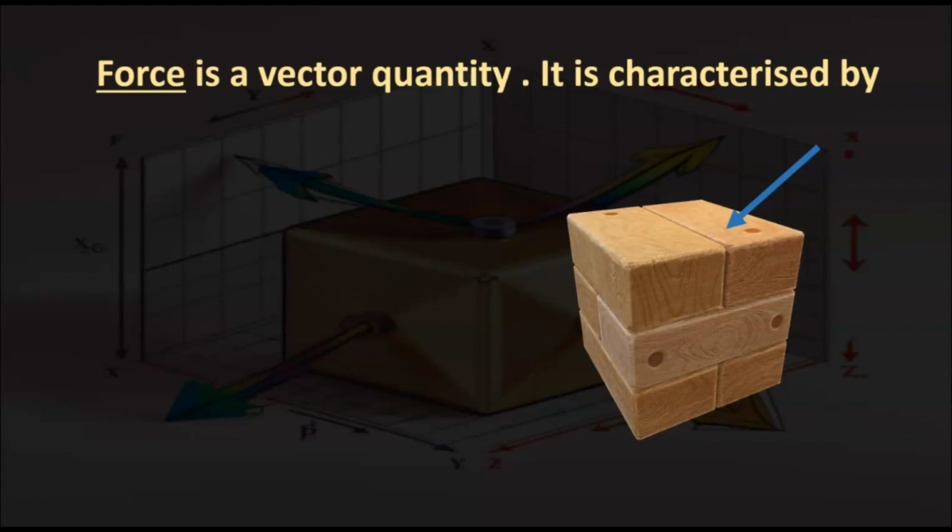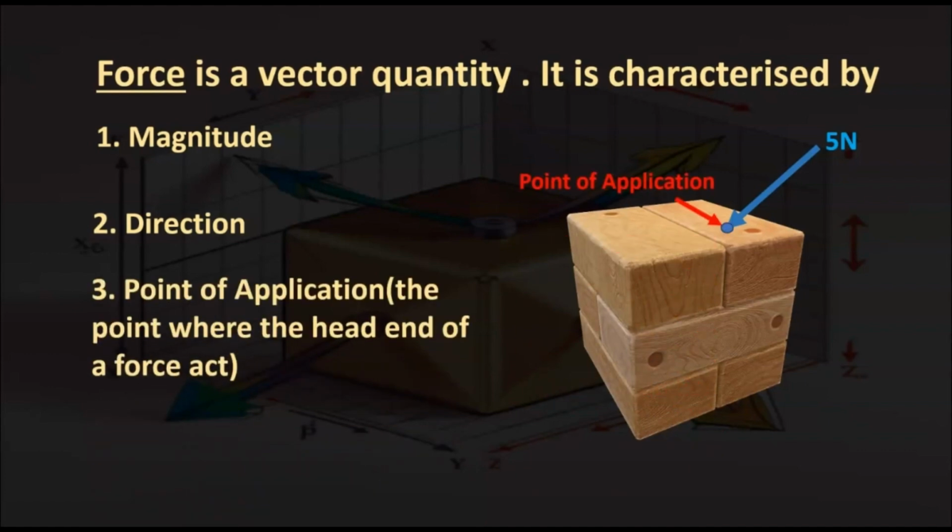Now, what are the characteristics of force? Force is a vector quantity. It is characterized by number 1, magnitude, number 2, direction, as shown in the figure on the right, where the magnitude is 5 Newton. And number 3 is the point of application. That is the point where the head end of a force acts. The point of application is marked in the figure.